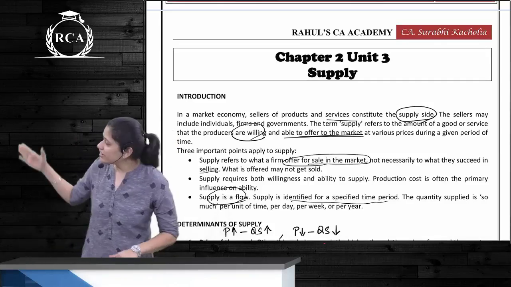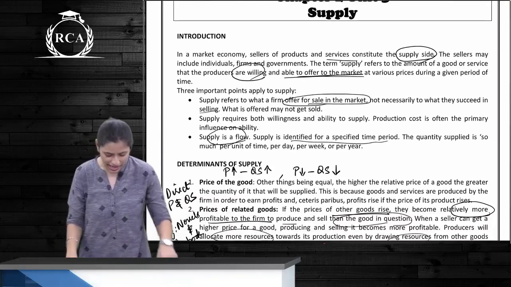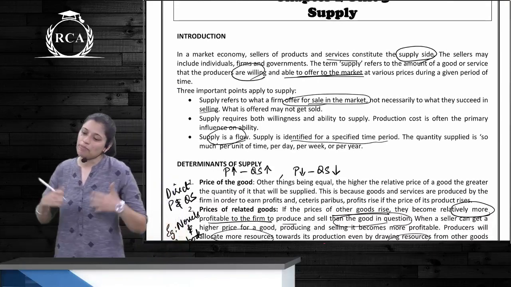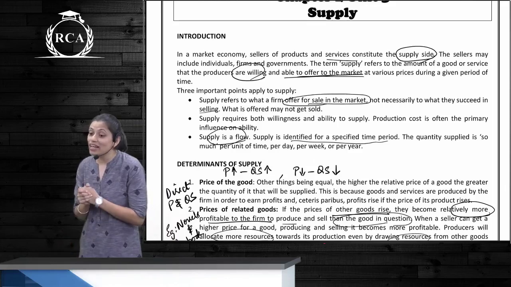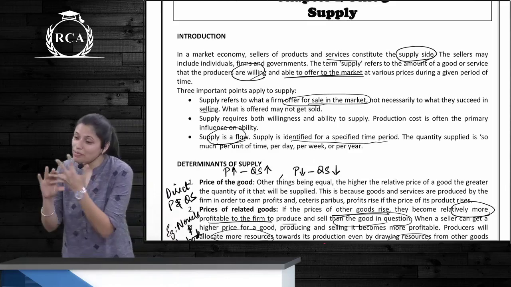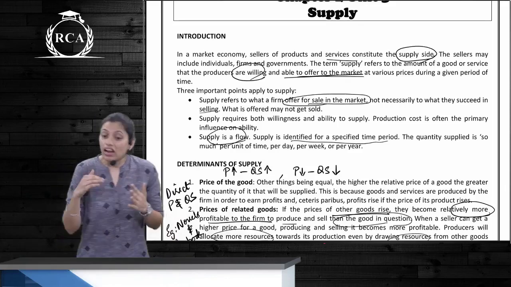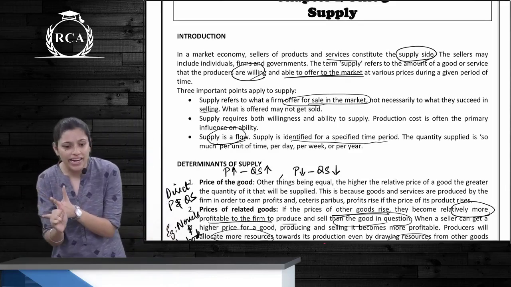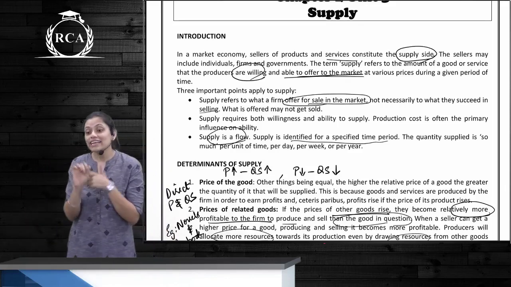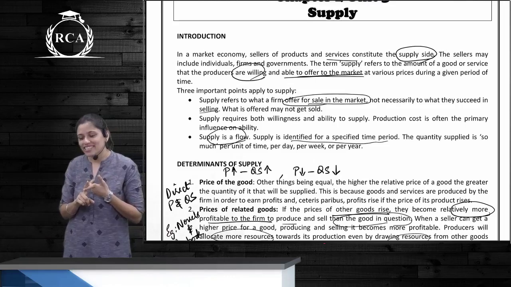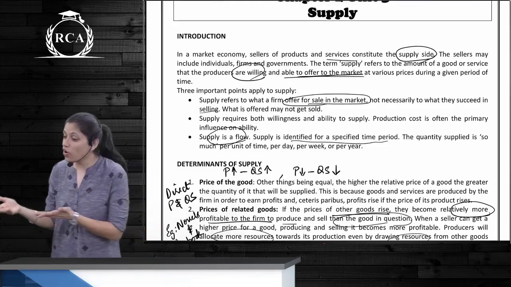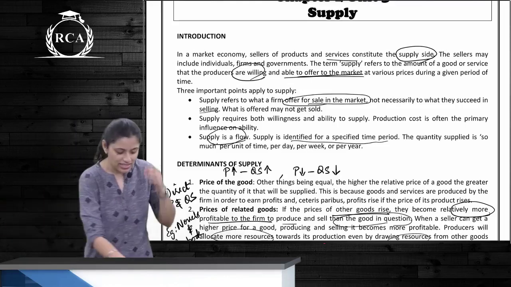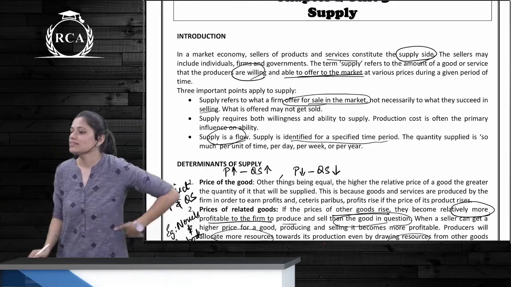Revision, chapter 2, unit 3, supply. What constitutes supply? Willingness to supply, ability to supply, reason to offer goods in the market, quantity supplied at a certain price, a continuous flow of supply or activities. Guys, please stop talking.